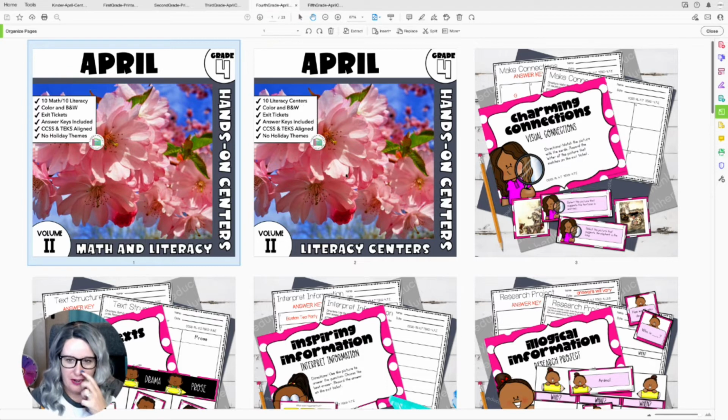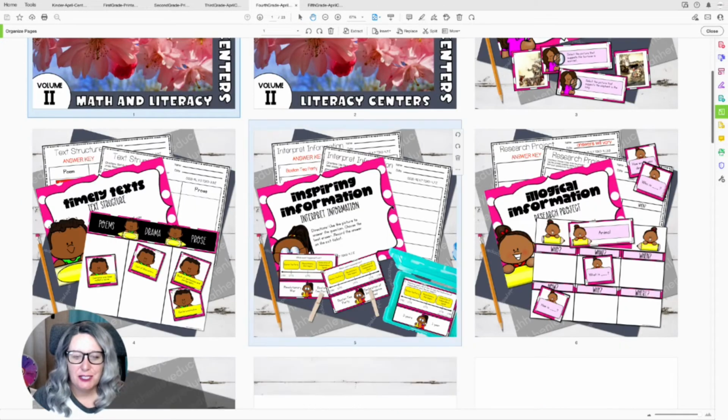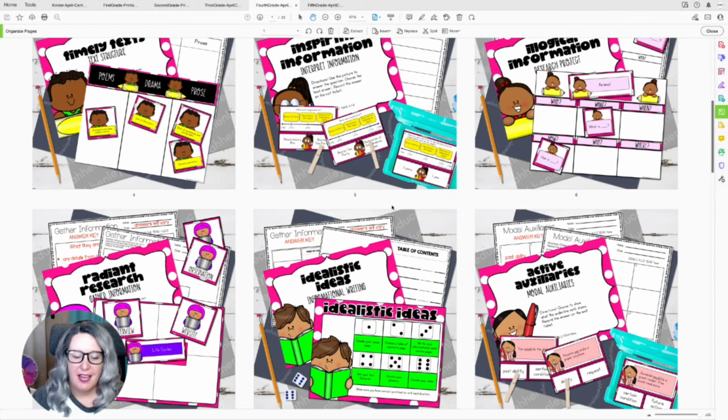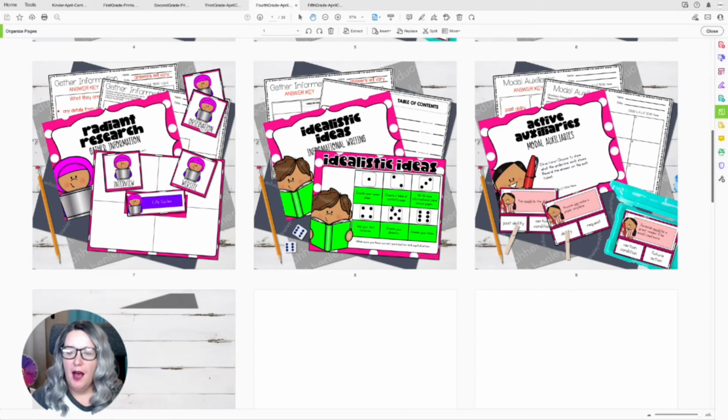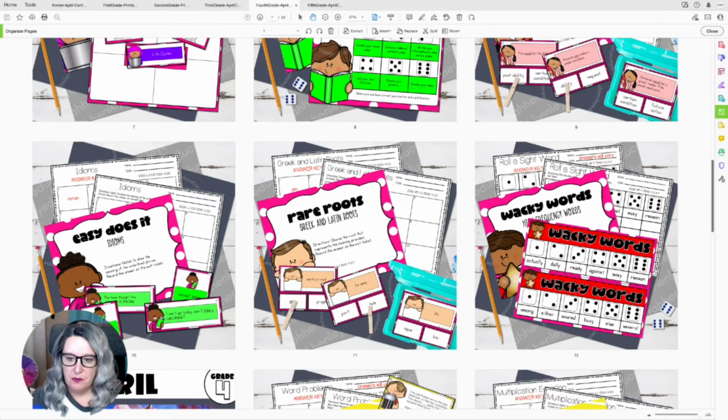And our 4th graders this month are going to be working on visual connections, text structure, interpreting information, a research project center, gathering information, informational writing, modal auxiliaries. They're also going to be working on idioms, Greek and Latin roots, and high frequency words.